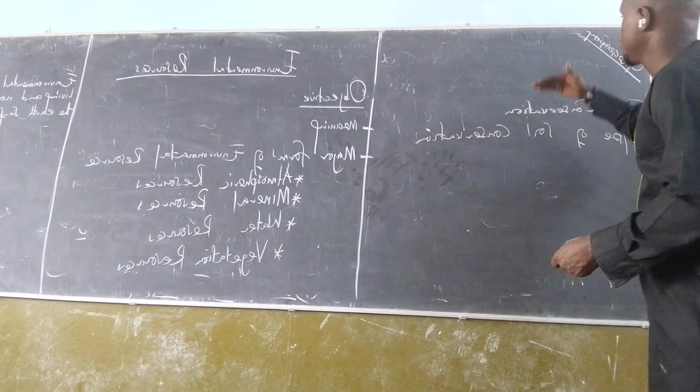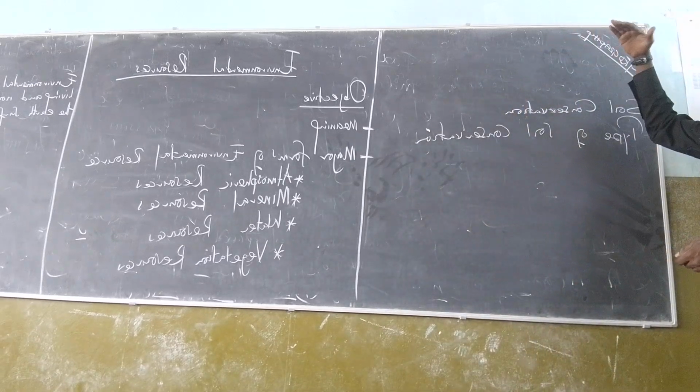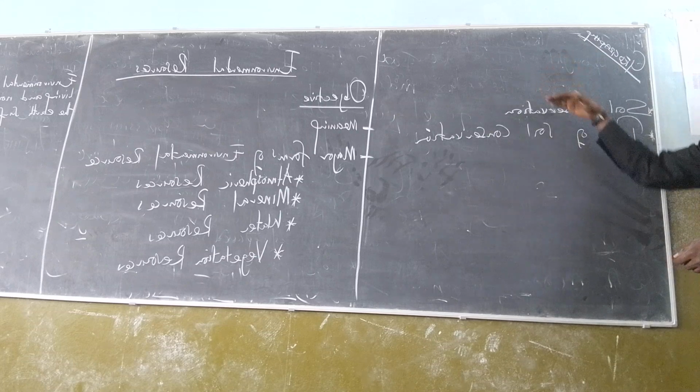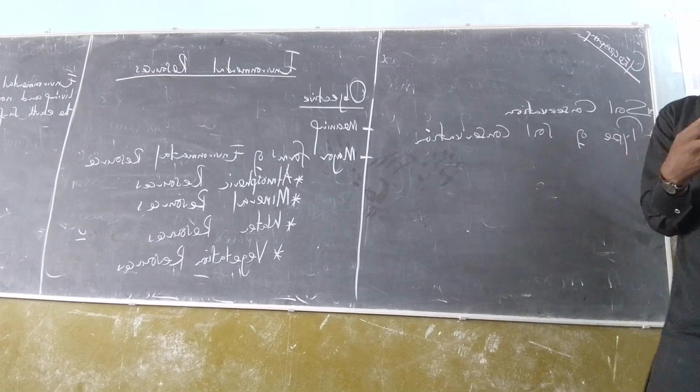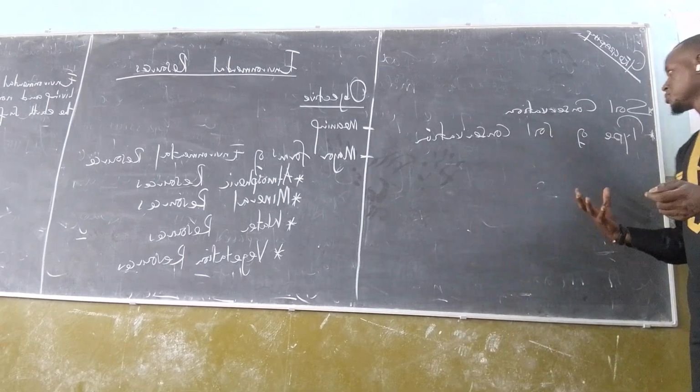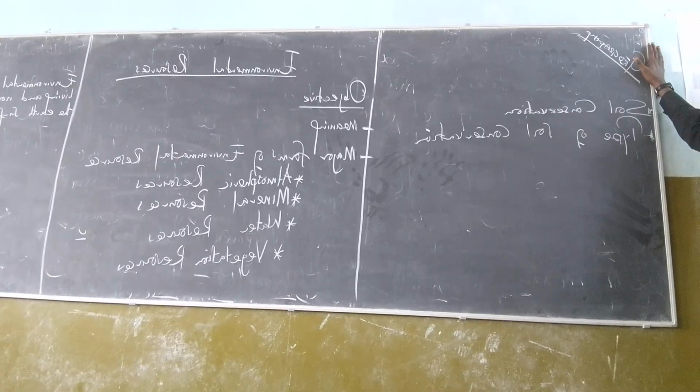Good. So we look at soil, we look at the definition of soil. We said it is the outermost part of the earth that supports plant growth. We look at the importance of soil. We made mention of a lot of importance. We look at the types of soil. We said we have basically four: loamy, sandy, silt, clay. And we look at all their characteristics.